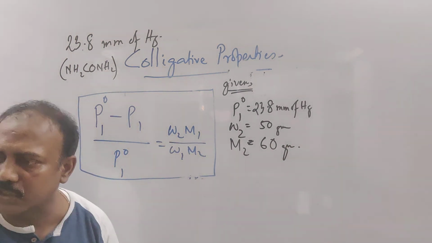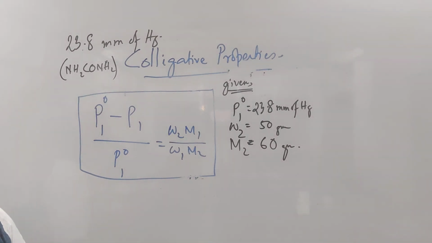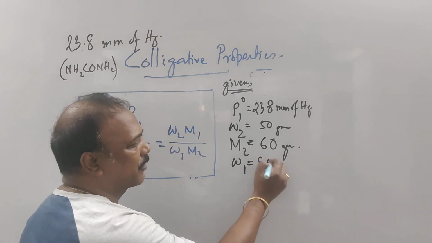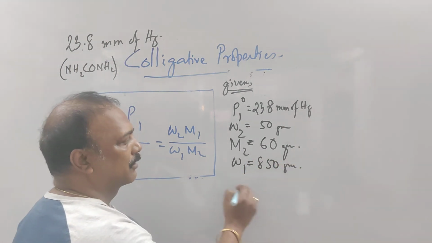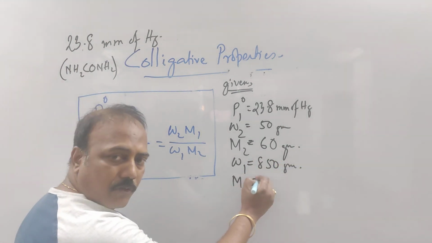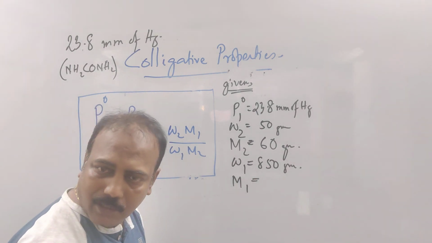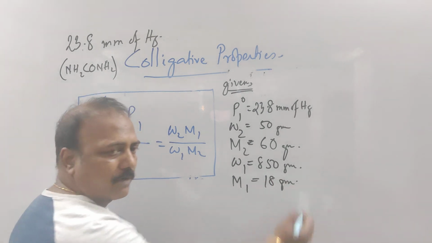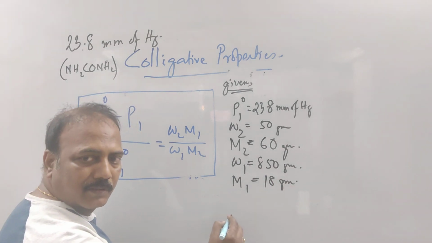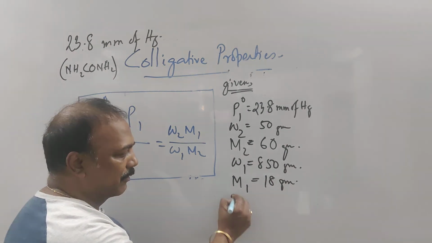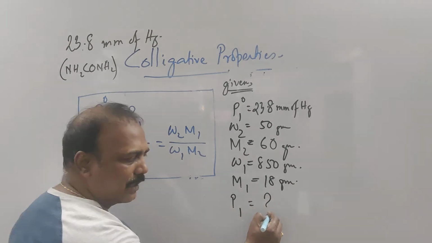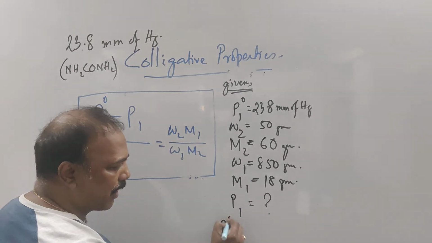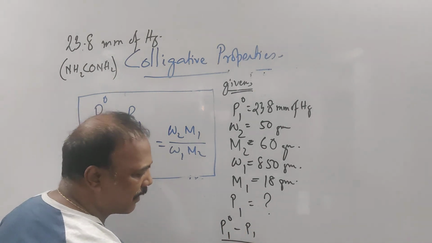Then it is dissolved in how much gram of water? 850 gram, so W1 equal to 850 gram. The molar mass of water you know is 18 gram. What you have to find out is the vapor pressure of solution, that is P1, and its relative lowering, that is P1 naught minus P1 divided by P1 naught.